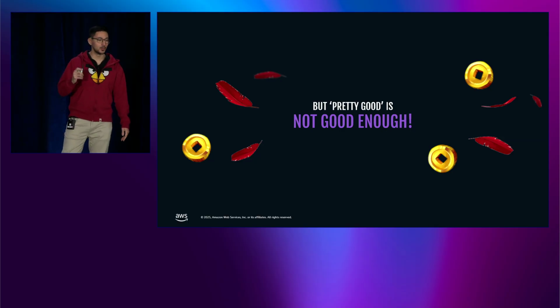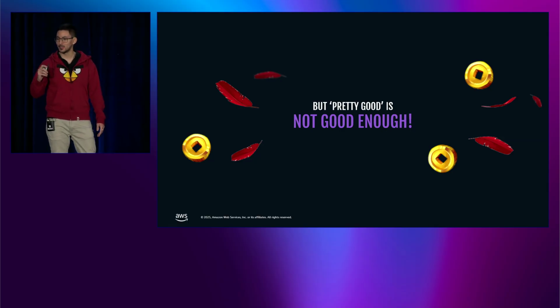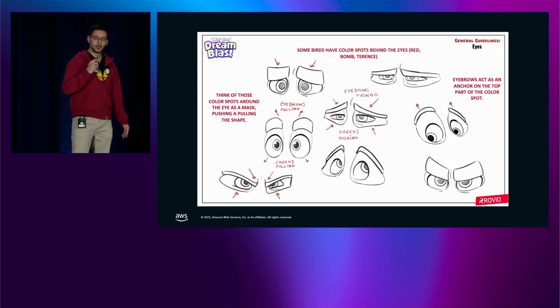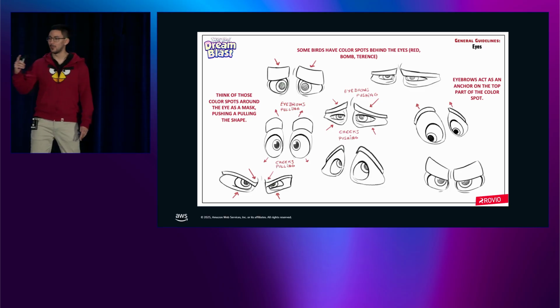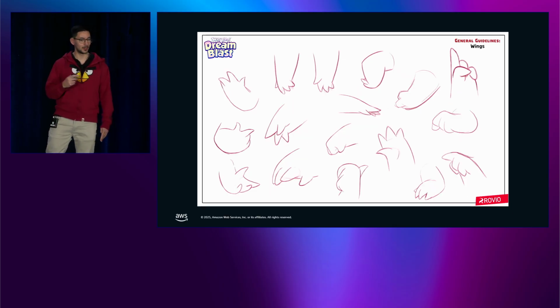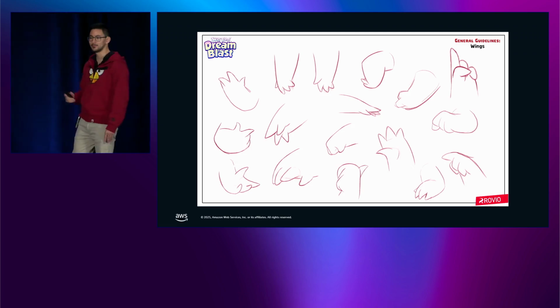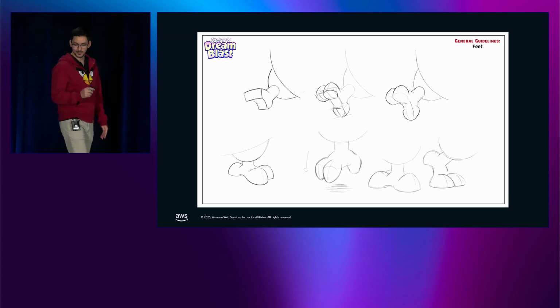Because pretty good is not good enough. We have hundreds of pages in slides explaining how you should draw our Angry Birds. For example, the eyes. How you should do the eyebrows and the cheeks to create expressions in our Angry Birds. Also the wings. And even the feet.